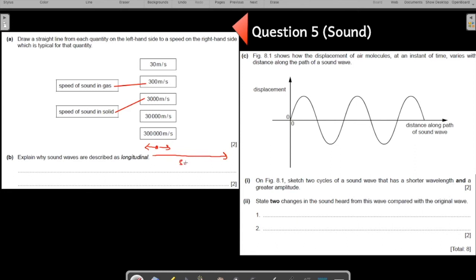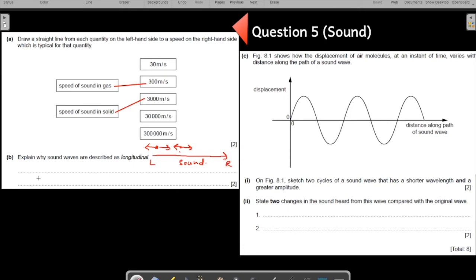If the sound is moving left to right, all the air particles in the path of the sound are moving to and fro, and this to and fro movement of all the air molecules is parallel to the motion or to the path of the sound.